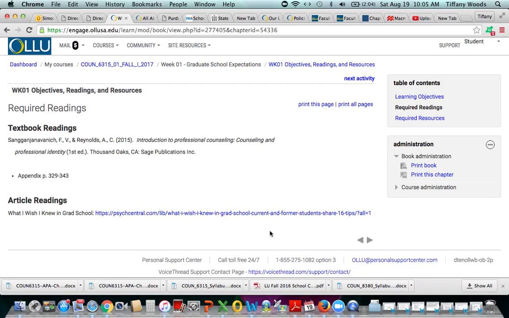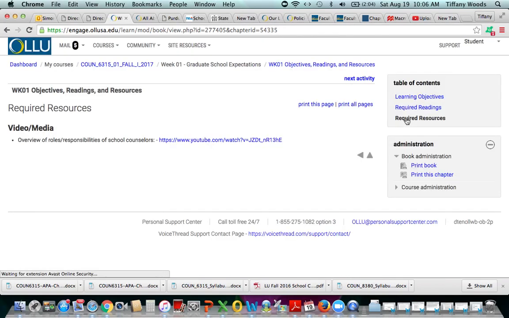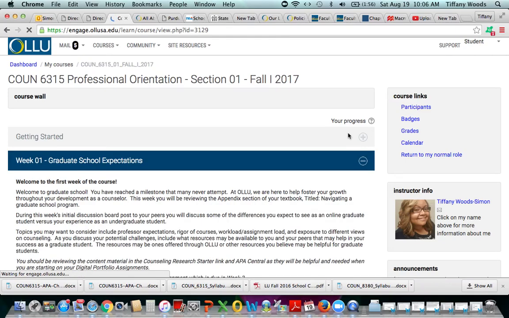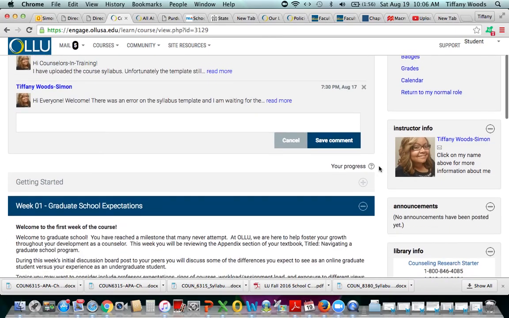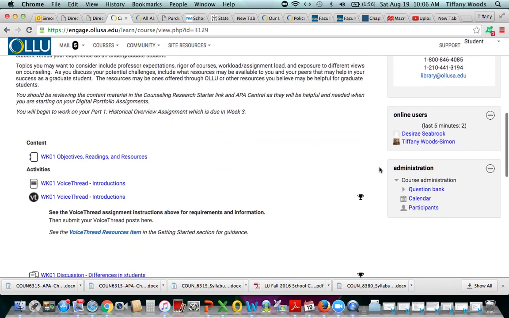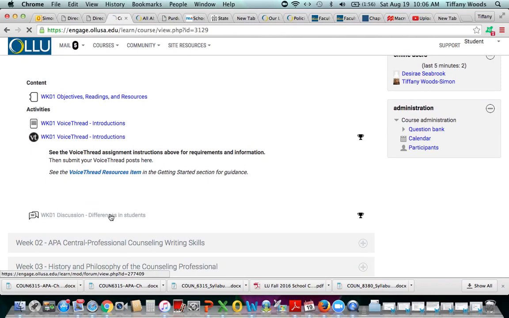You'll have your textbook readings, and there may be an additional article that goes along that'll help you to respond to the questions for the discussion board or the VoiceThread prompts, and your required resources. Sometimes there's media, sometimes there may be a website that we want you to visit to get more information, but you'll be able to toggle through those here on that side. You'll have your VoiceThread introduction instructions, and then this is where you'll go through to actually record your VoiceThread. Your discussion board is here.